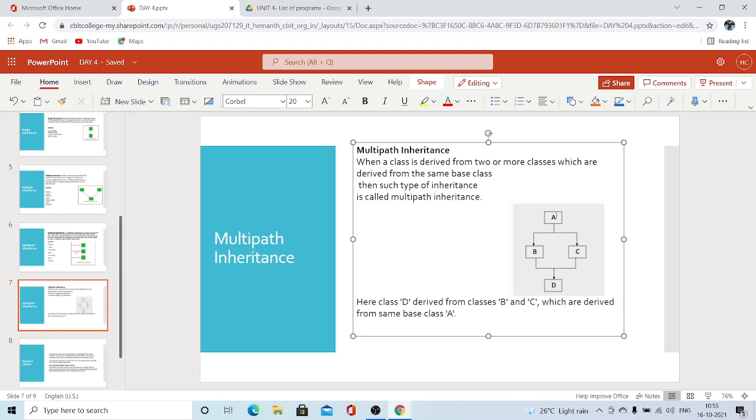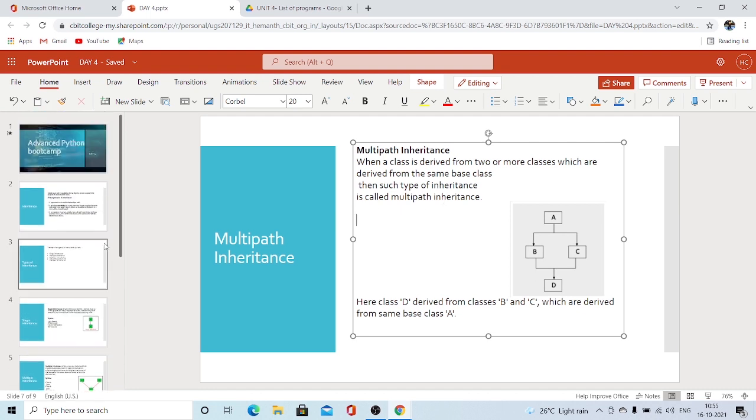Now A is the base class for B and C, since B and C classes are derived from A. A is the parent class and it has B and C as its child classes. Then from B and C we are deriving one more class D, which contains the properties of B and C. You got it, right? This is what multipath inheritance means.